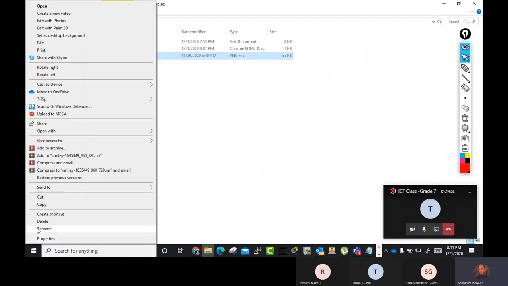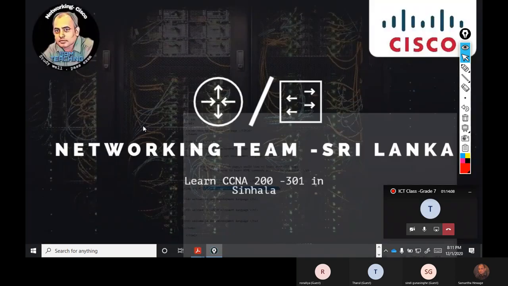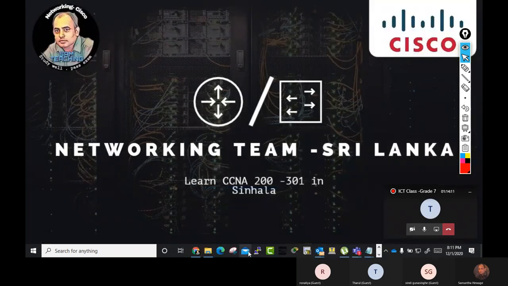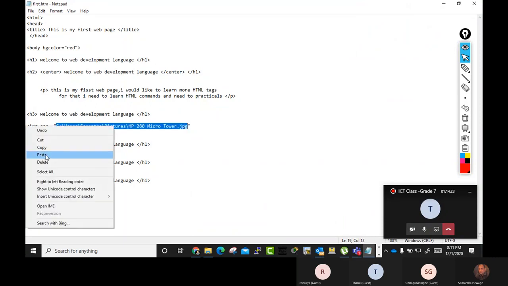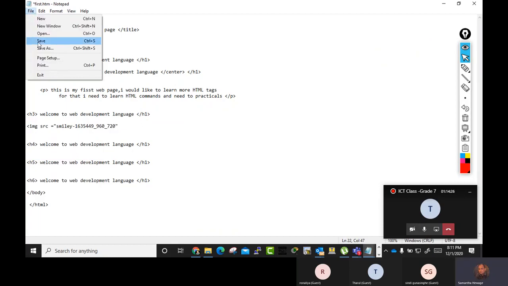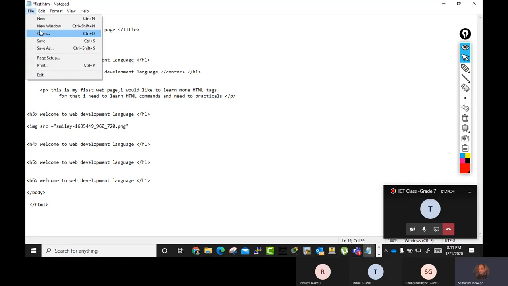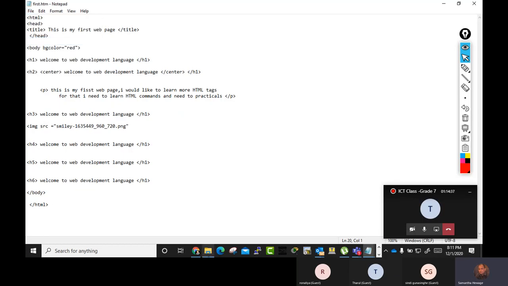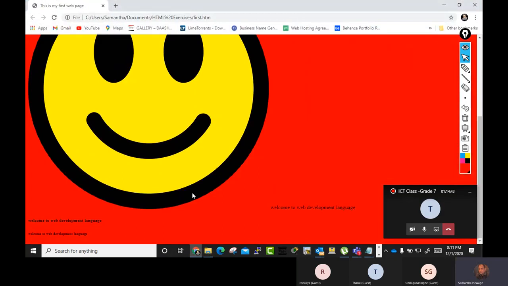Now I give only this name. Remember, this is relative path because the same PNG file is in the same location where this first.html is saved. Now I refresh. Got it?